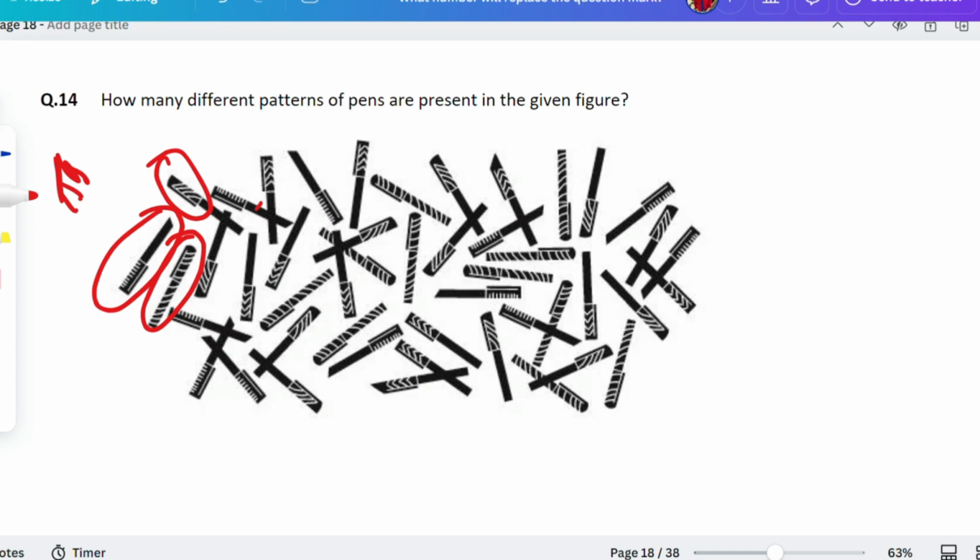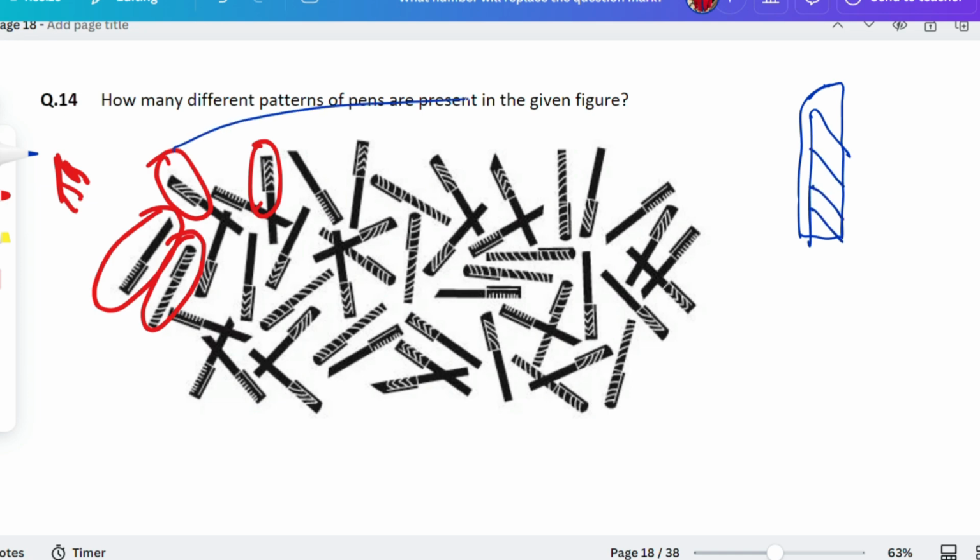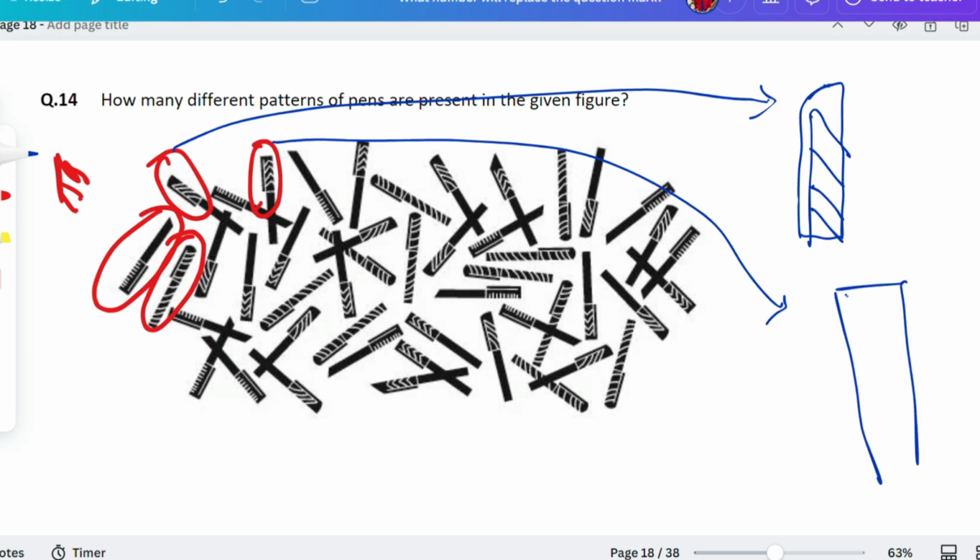Now let's see what else we can find here. Yes, this one, guys. See, here you can see there's one pen which is like this. This is something like this one. And the same pen, which I have drawn here, is like this one as well. The pattern is the same in this one and this one, but the top is different. This is curvilinear, this is straight.